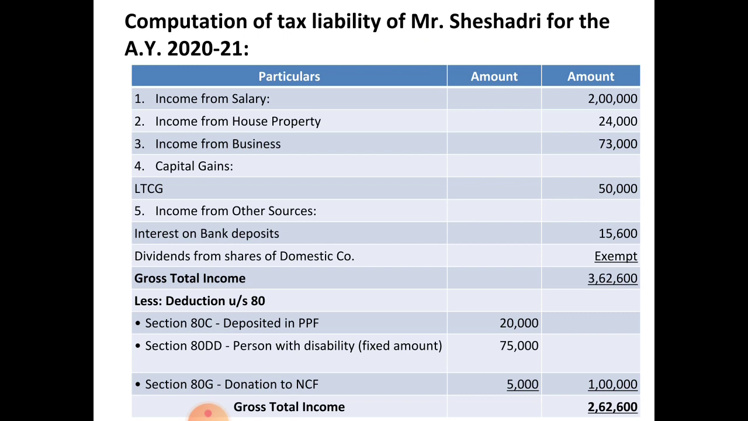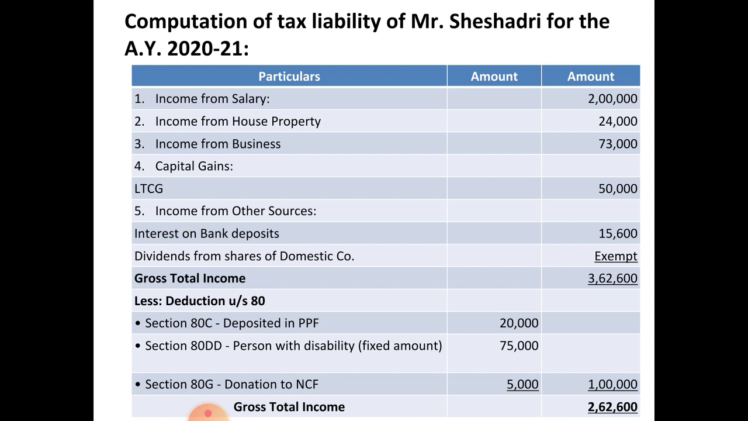Income from house property 24,000, income from business 73,000, capital gains, that is long term capital gain 50,000 is given, write it in the outer column. Income from other sources, only interest on bank deposit you have to consider, 15,600, because dividend from share of domestic company is exempted. So the total income, that is gross total income, amounts to rupees 3,62,600.